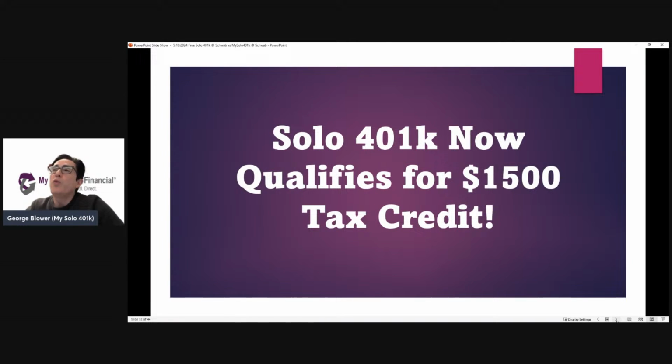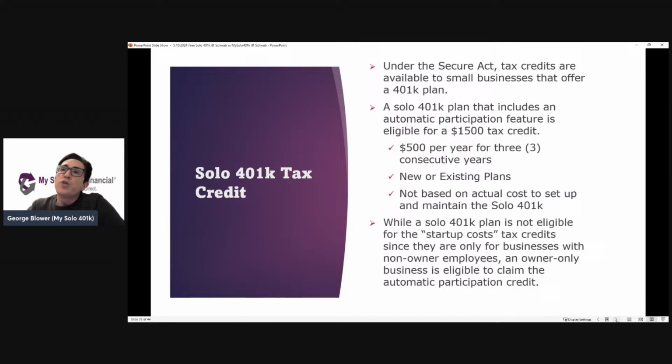So Solo 401k now qualifies for a $1,500 tax credit. The SECURE Act authorized a number of different tax credits to encourage businesses to set up 401k plans. There's the startup cost credit, which would not be available to someone that sets up a Solo 401k, because you would need to have non-owner employees, and in order to be eligible to set up a Solo 401k, you can't have non-owner employees.